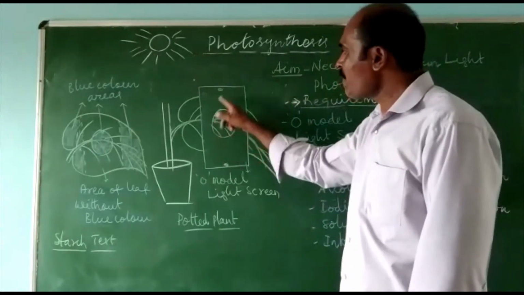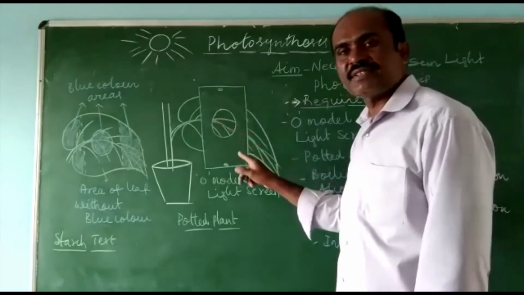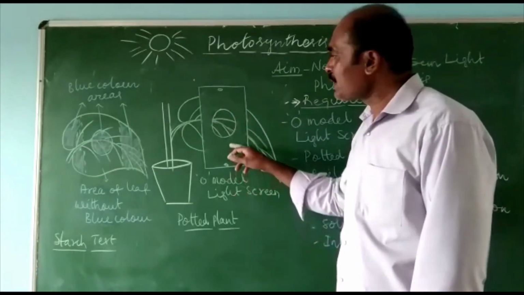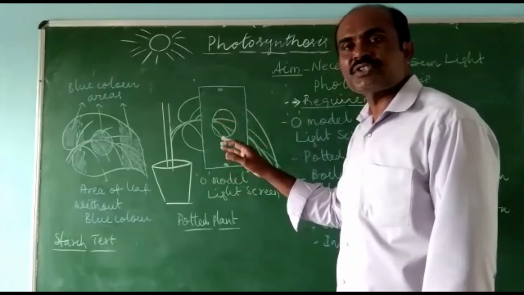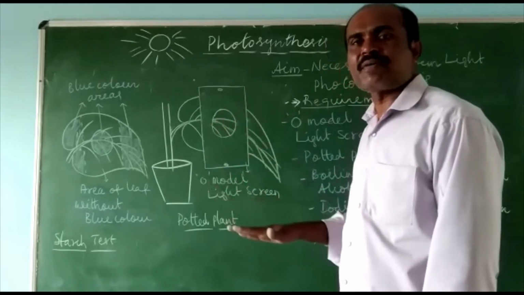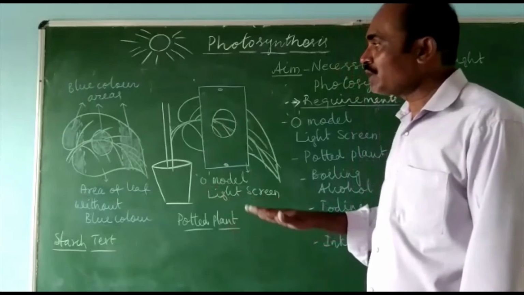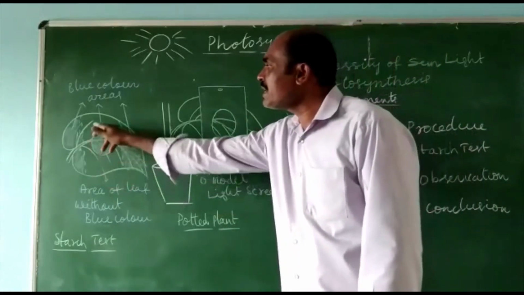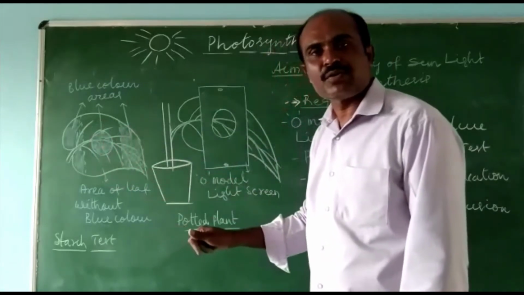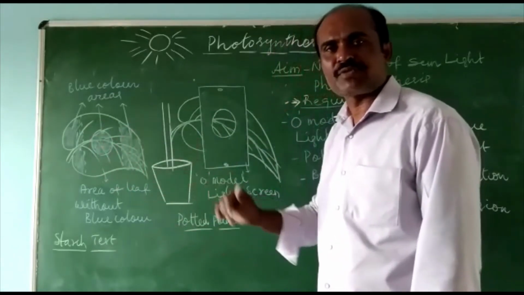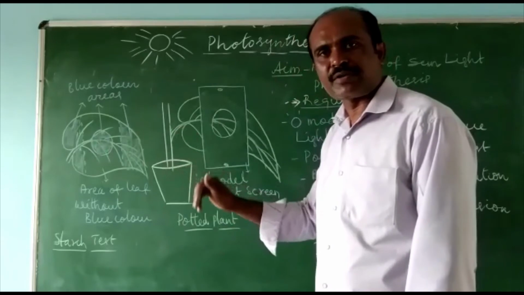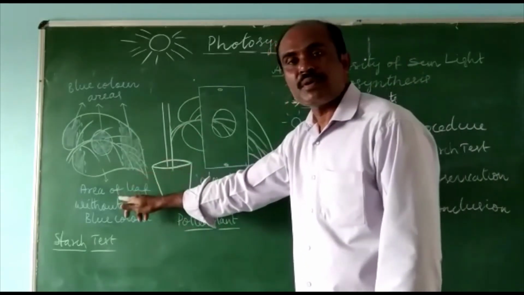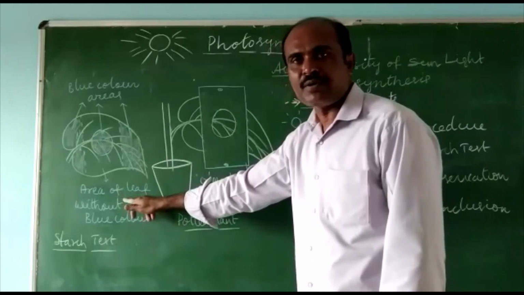See, we have covered the middle of the leaf with the light screen. Therefore, the part of the leaf which was totally covered with the light screen was not exposed to sunlight. So that is why that area has not performed photosynthesis, has not prepared starch or glucose, and has not turned blue.